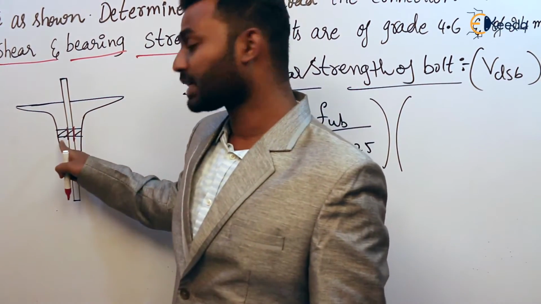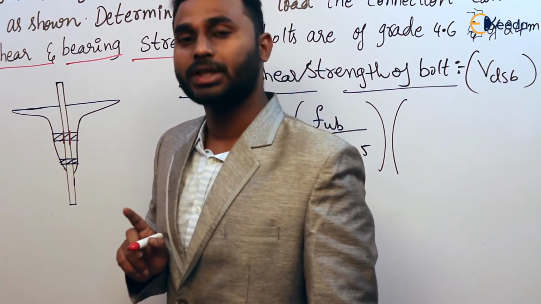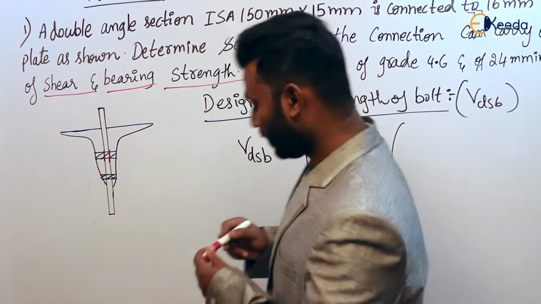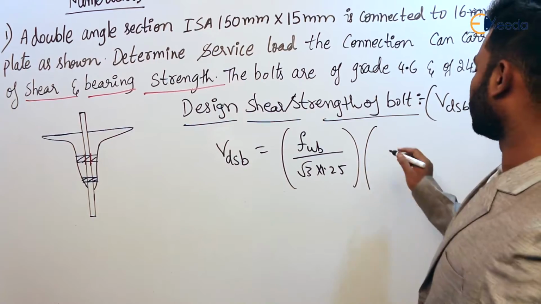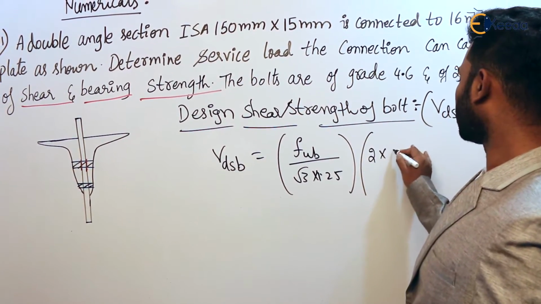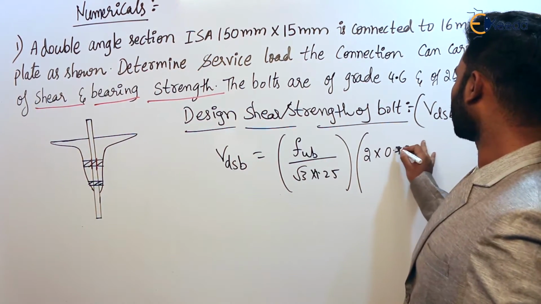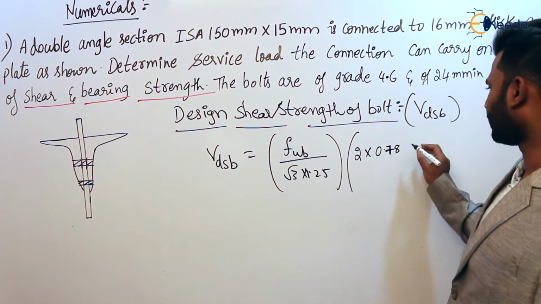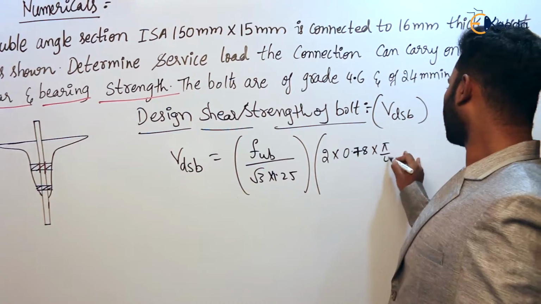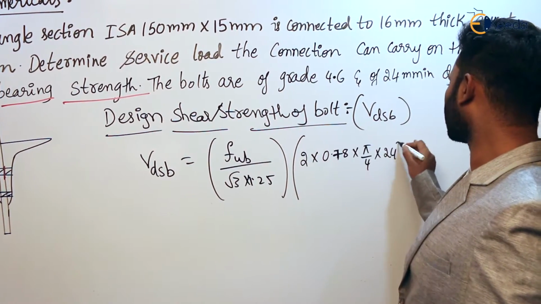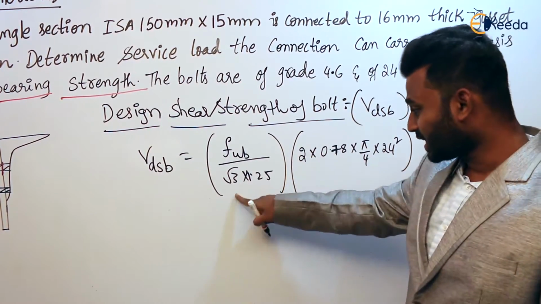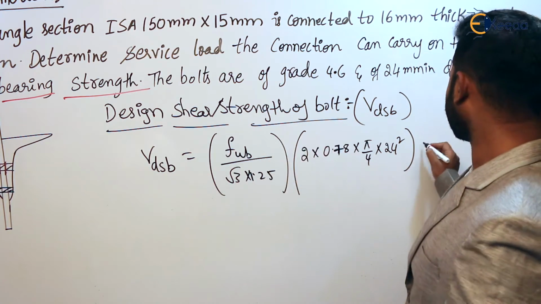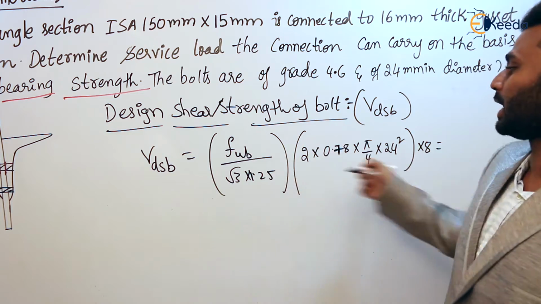So the bolts in this connection are subjected to double shear. So we have to take 2 into, as we have assumed that the threaded portion intercepts the shear plane, 0.78 into pi by 4 d square. How much is d given? 24. And this is for a single bolt. But how many bolts are there in this connection? 8. That is given. So come on, calculate how much it is.